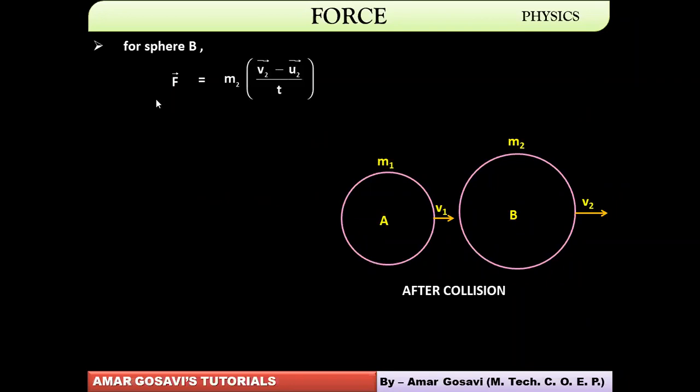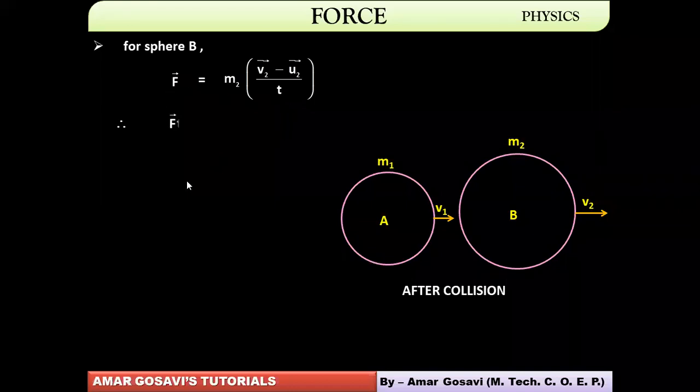So you can see, that force has to be mass into acceleration. But which mass? Because we are considering sphere B, the mass will be m2. Which acceleration? So acceleration of B, that will be v2 minus u2 by t. So m2 into a2 is F. This is the force acting on B. So simplified, let's take t on one side.